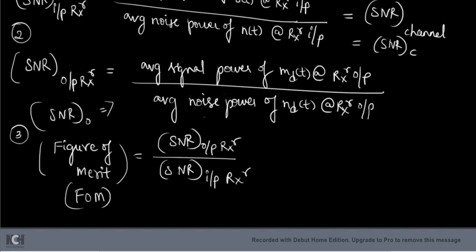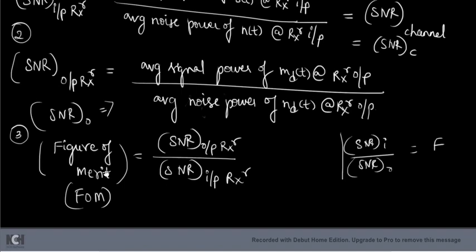We have seen from the previous understanding, if you take SNR input in the numerator and SNR output in the denominator, that is called noise factor F. But if you take SNR output in the numerator and SNR input in the denominator, then that is called figure of merit, FOM for short.